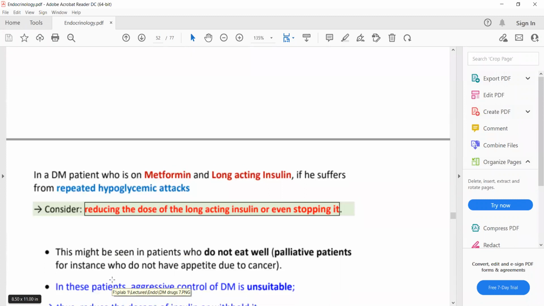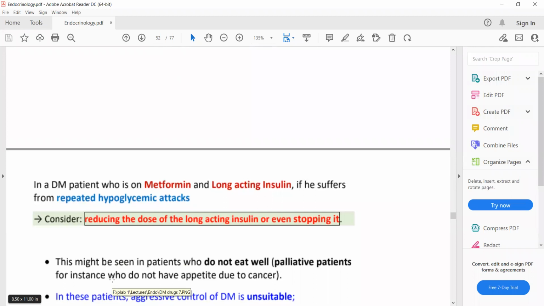So, if a diabetic patient presents to you and he is taking metformin and sulfonylurea and he has repeated attacks of hypoglycemia, then which drug will you stop? You will stop sulfonylureas.